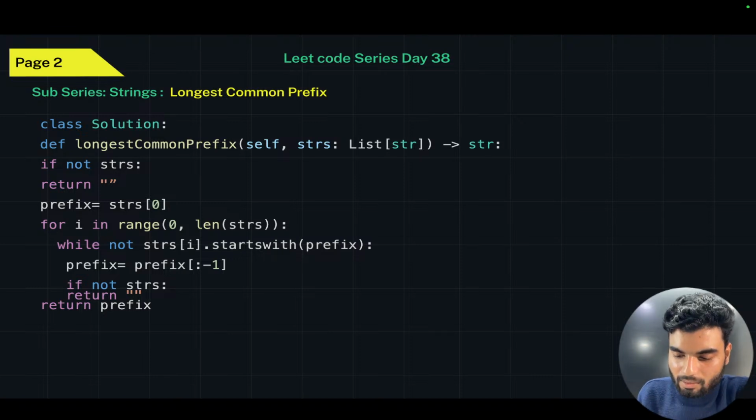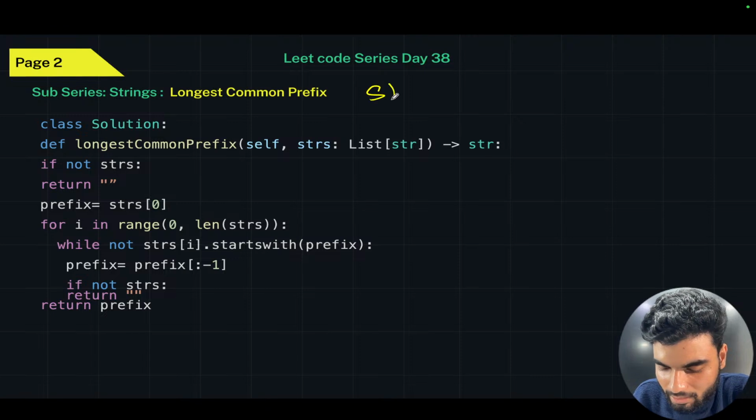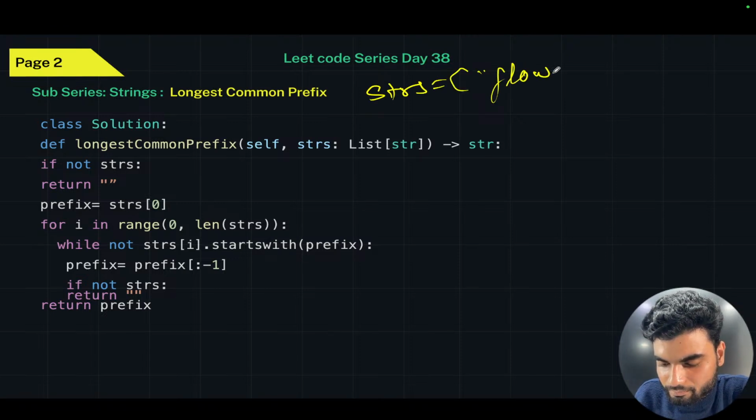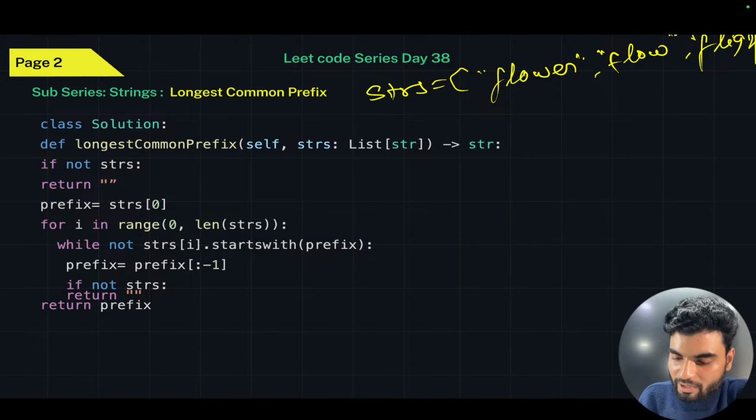Look at this. We had our strs list, right? In strs we had floor, we had flow, we had flight. These three things we had.